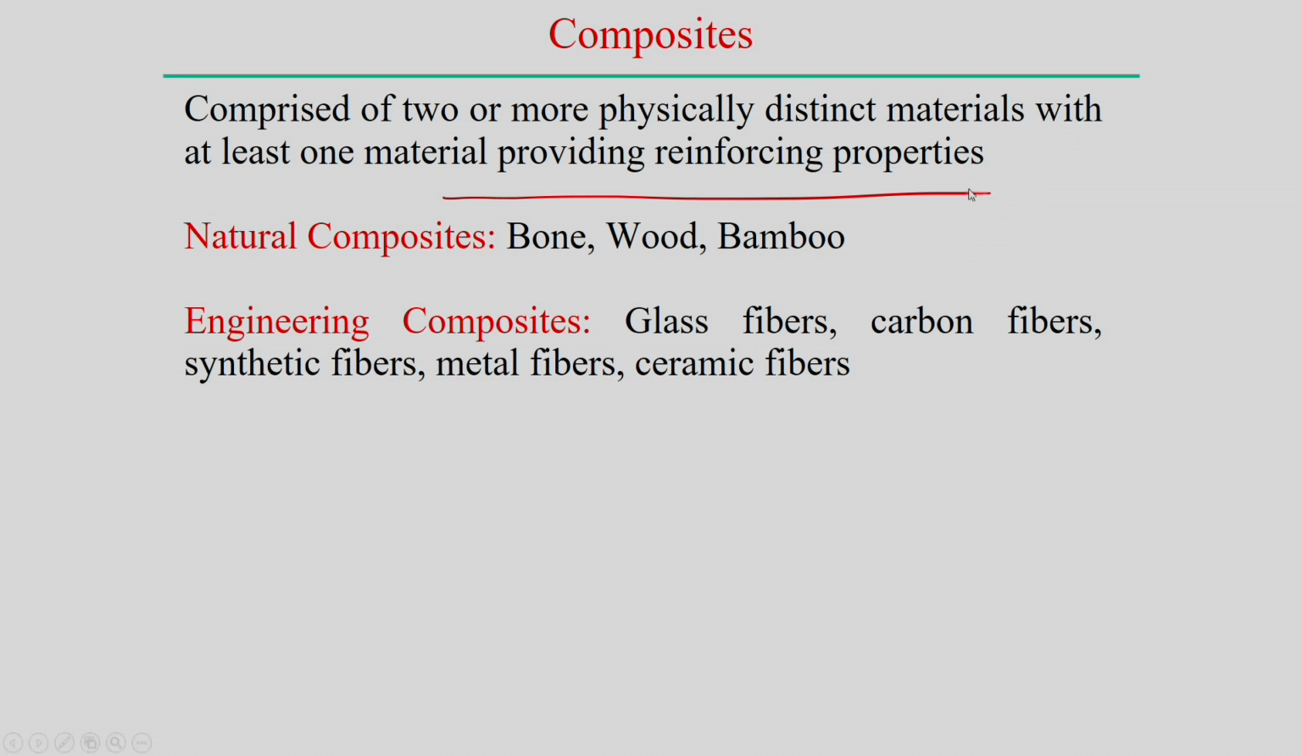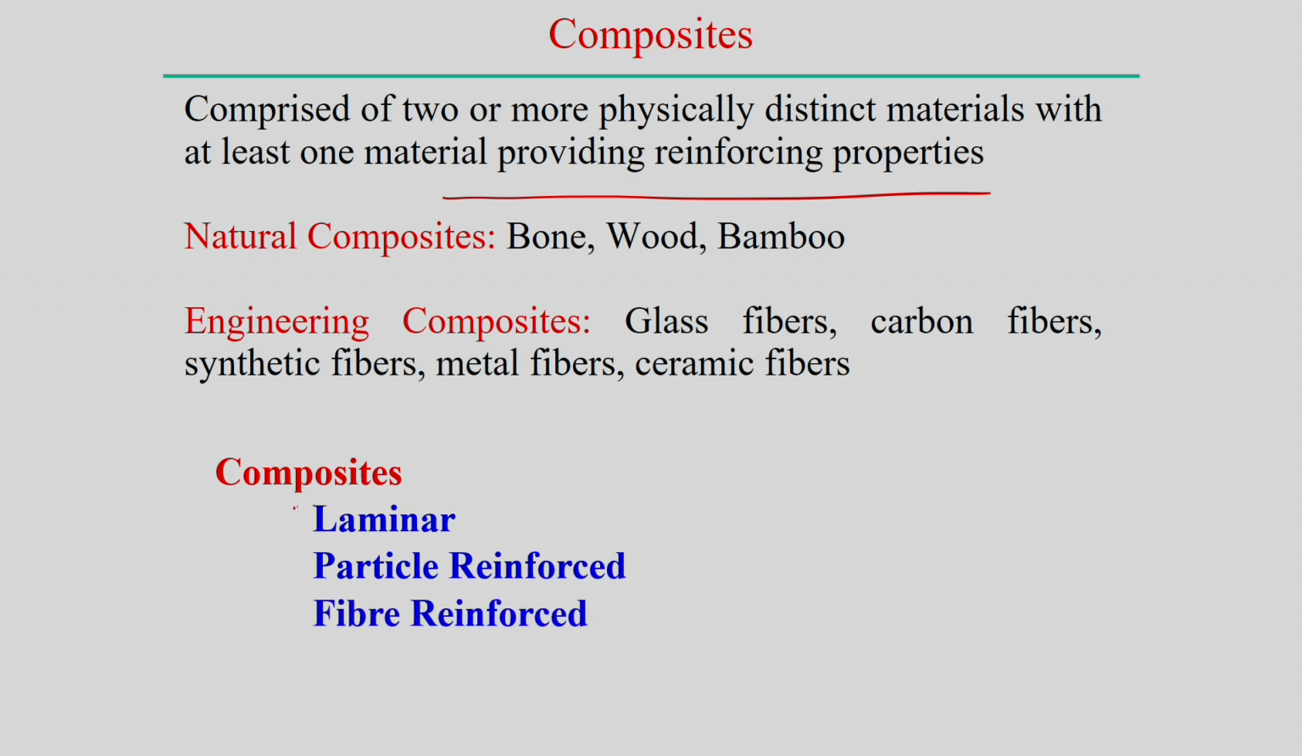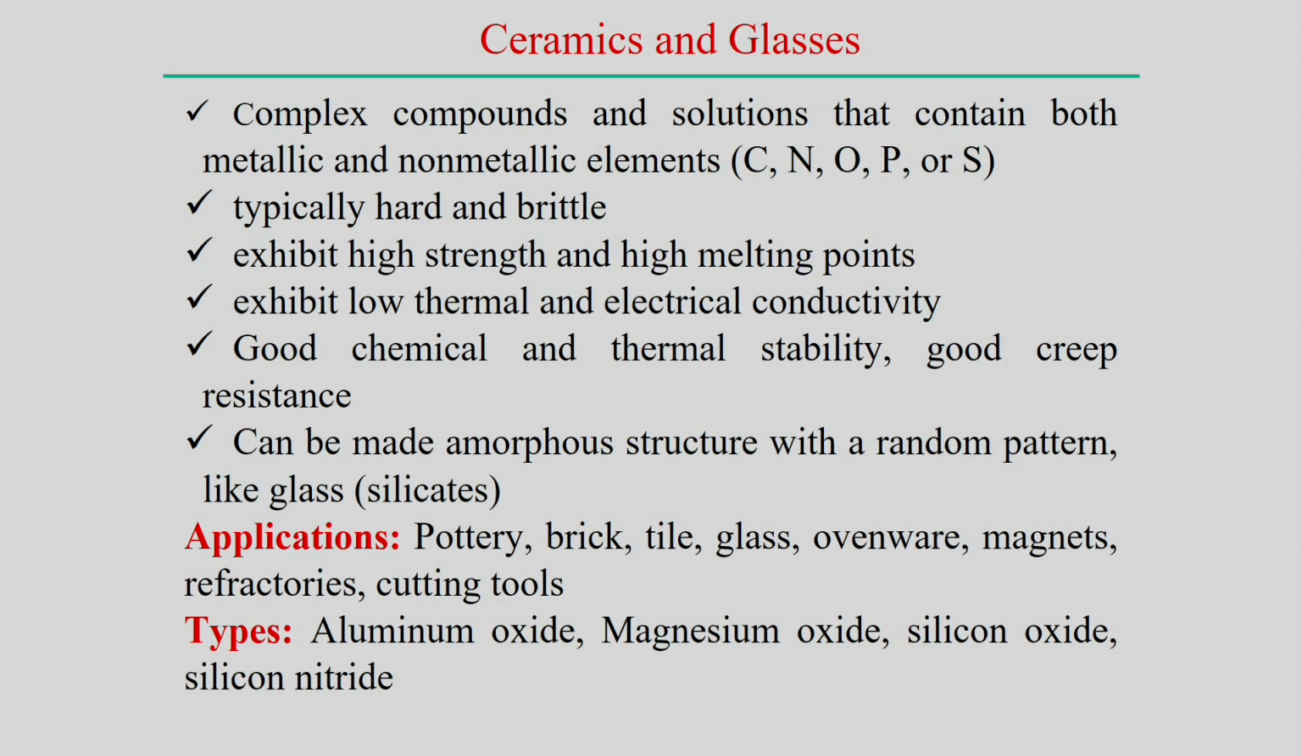The properties of the composites depend on what two or more components have been used. So, we can expect some intermediate properties when we mix the two components to form a composite material. So, these are the three basic types: laminar, particle reinforced, or we can say fiber reinforced composites. Another kind of material is ceramics and glasses.